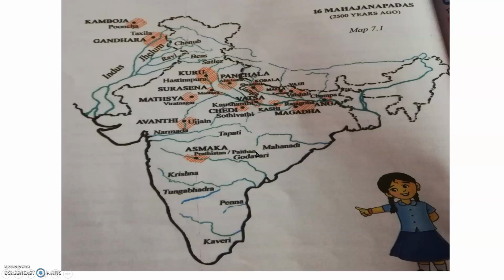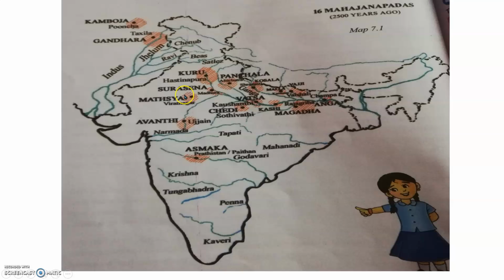One thing you can observe here. Wherever any Mahajanapada is there, some river is also near it. That means those people always used to settle near the rivers. Understand? So here see the 16 Mahajanapada names, which we already discussed. See Kamboja, Gandhara. And here Indus, Jhelum, Ravi, Bias, Satluj, Chenab. These are all rivers.